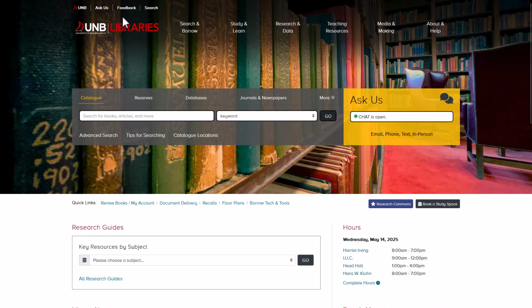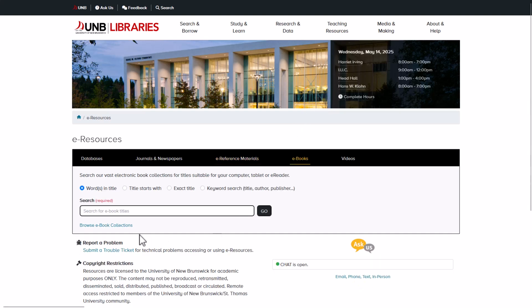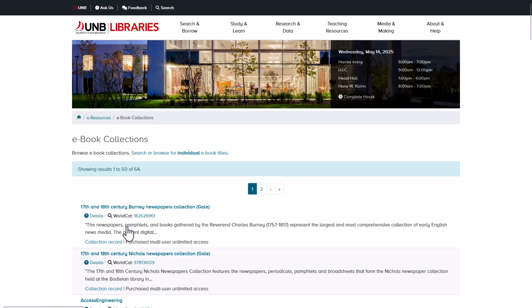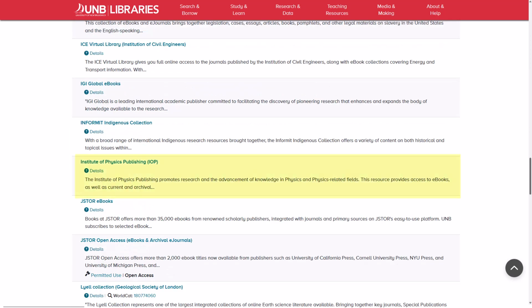If you know the title of the ebook, go to More and use the eBooks tab for searching. Browse ebook collections to view an alphabetical list of all available ebook collections, and search within specific collections, such as Access Engineering or Institute of Physics Publishing.